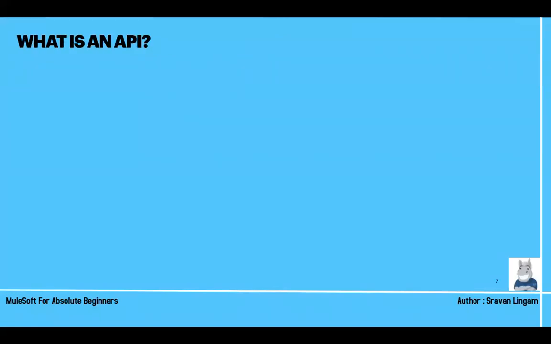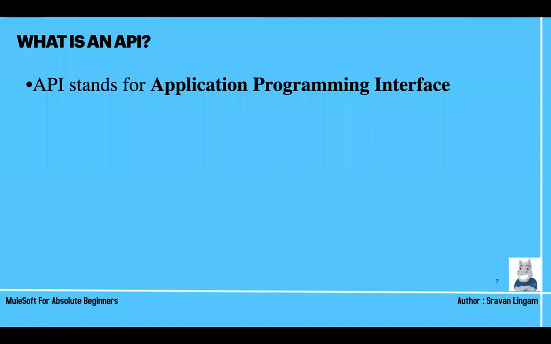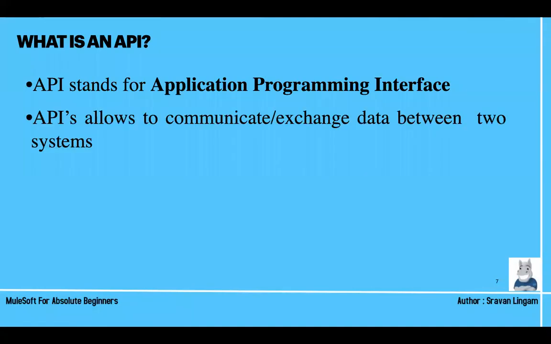Now, again, for business beginners or people from other domains who don't know what an API is. What is an API? API stands for Application Programming Interface. Whenever you are reading something, try to divide those words and try to understand it. So what do APIs do? They allow communication or exchange of data between two systems.